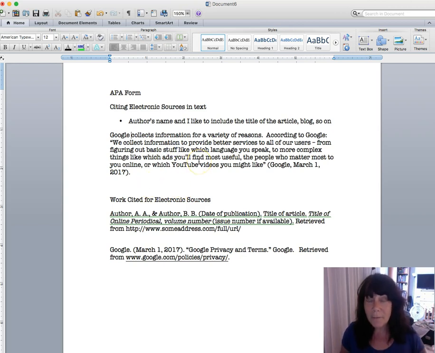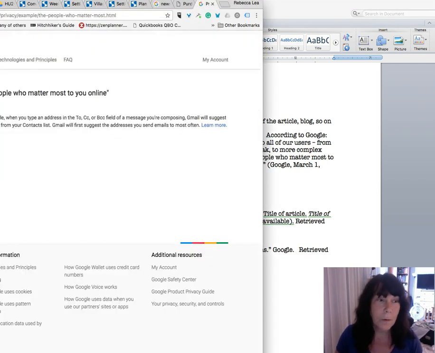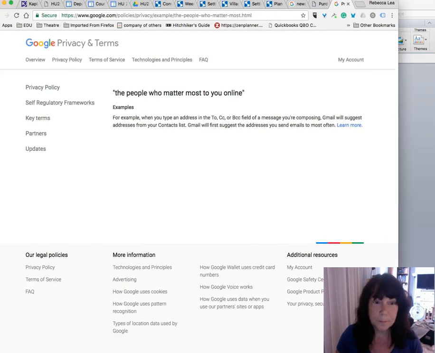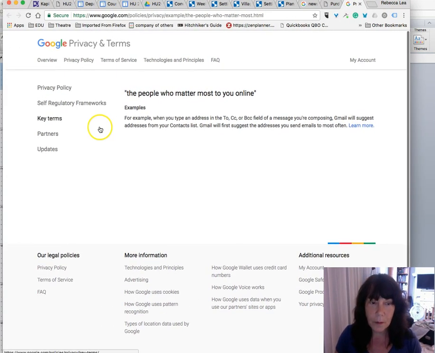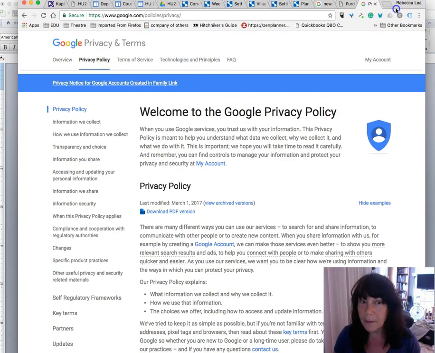So I have a citation from a website, Google, about their privacy policy because it's an assignment from a different class I am teaching. And in here, we need to look on this particular web page to get the information we need. So first, let me get to the web page. Privacy, here we go. And this is the web page I took my quote from. All right, so we need to find a couple things on this web page.